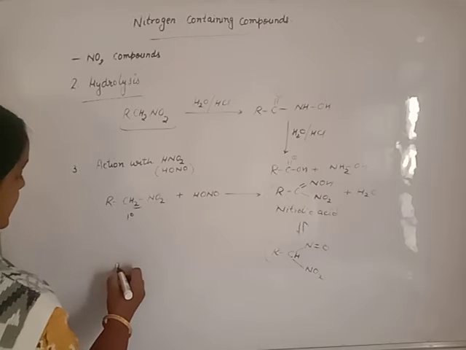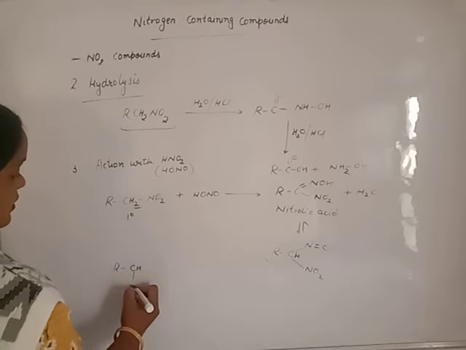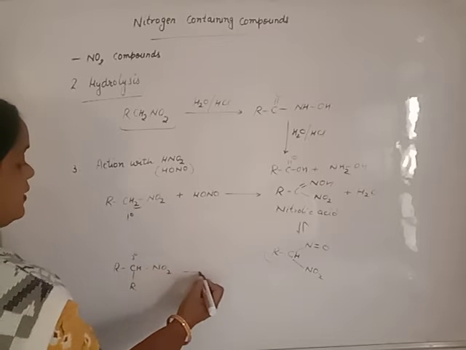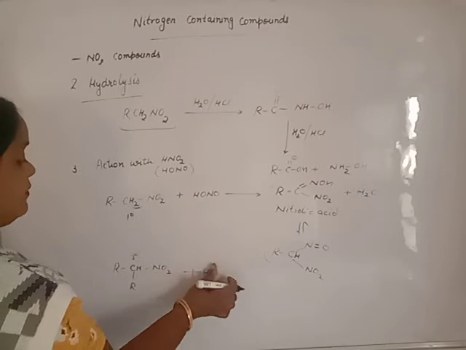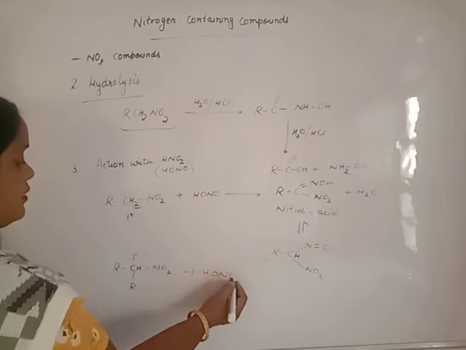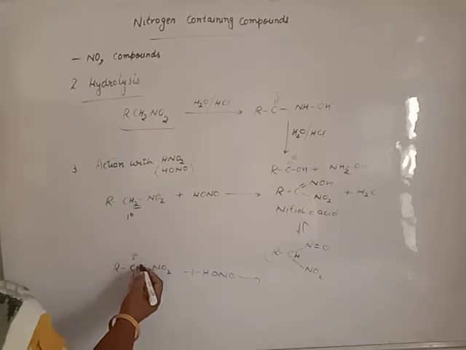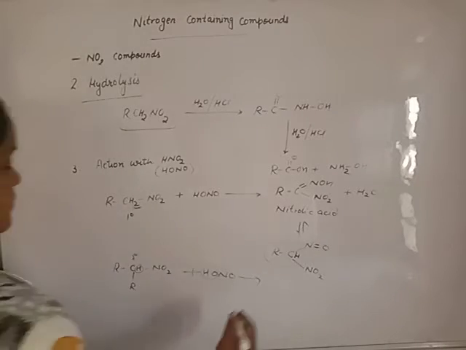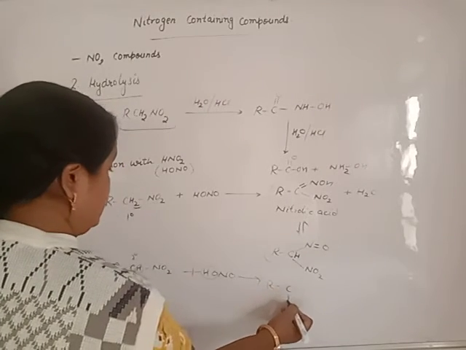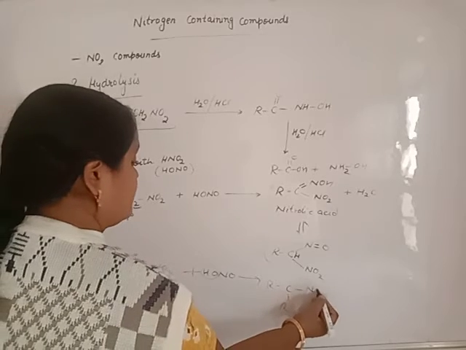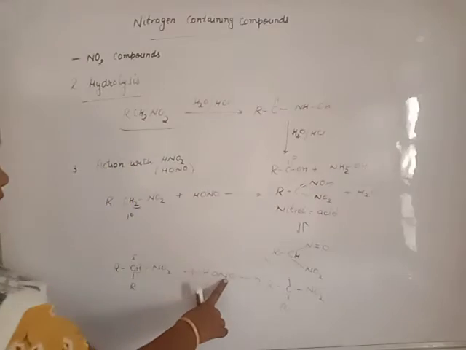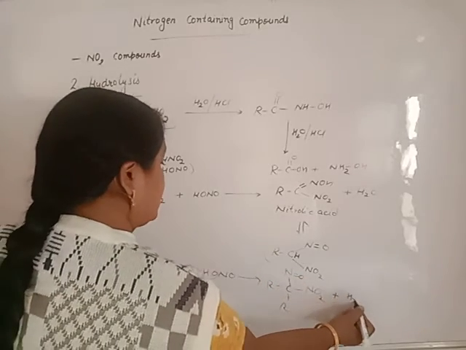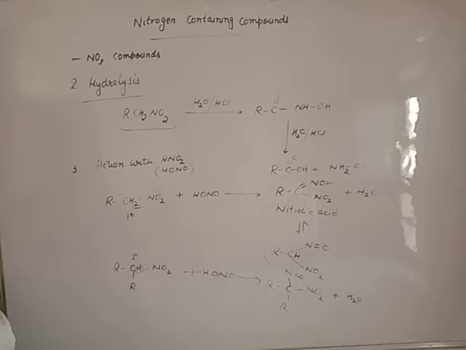If we have a secondary carbon attached to the nitro group, then what happens? Beta, it will give a nitro compound. This hydrogen is replaced with water and we will get R C NO2, and one valency is filled by N double bond O. It appears like nitrolic acid, but not actually.